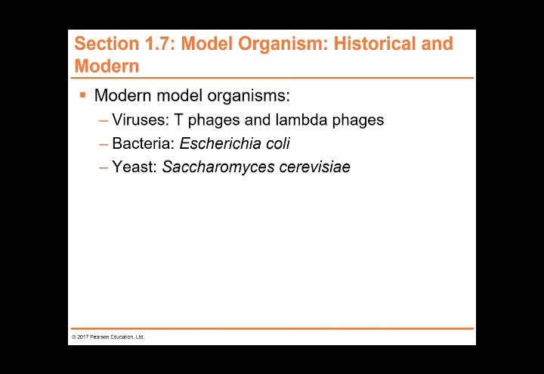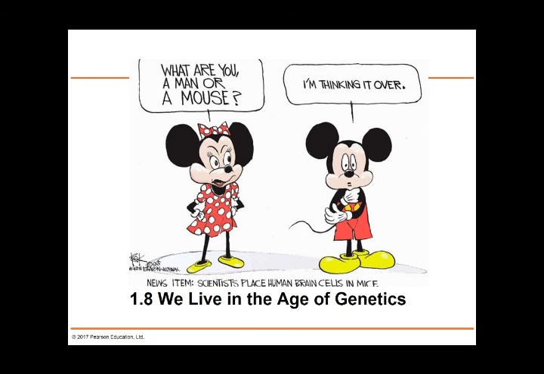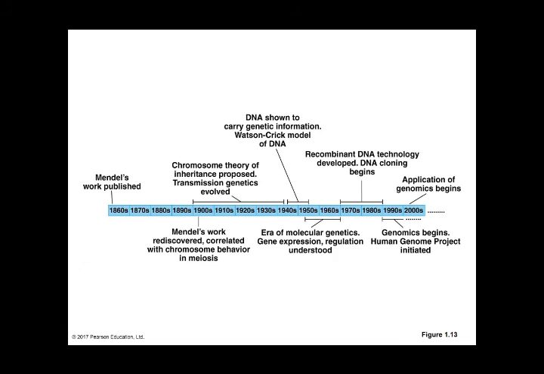Now we also have viruses, including lambda phage, bacteria, Escherichia coli, and Saccharomyces cerevisiae. As you can see in this timeline, genetics is becoming better and better as time passes, and the applications will become bigger and bigger.